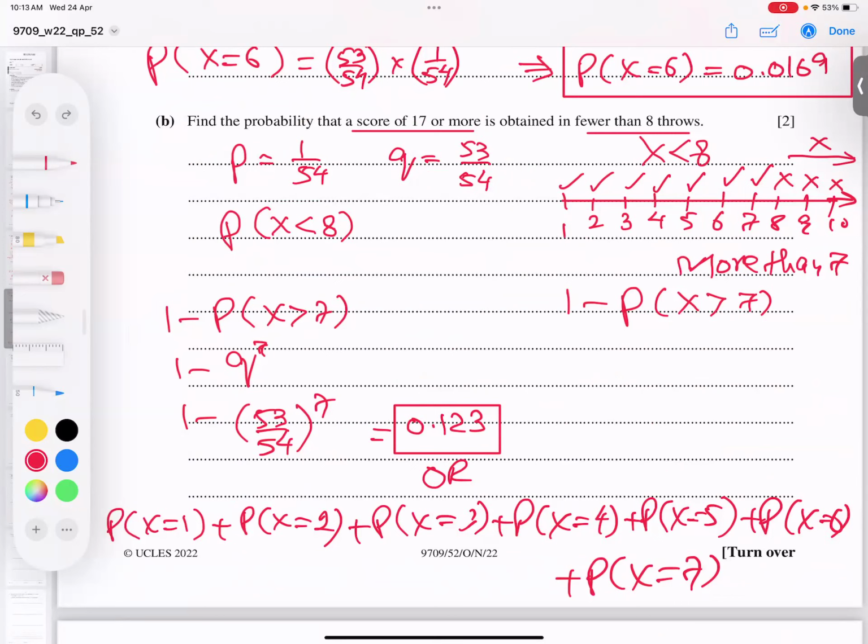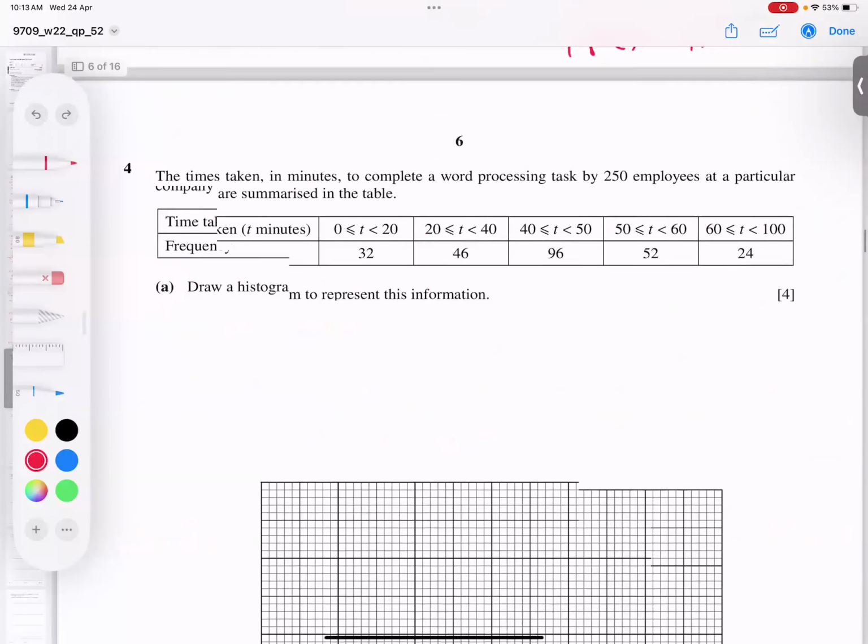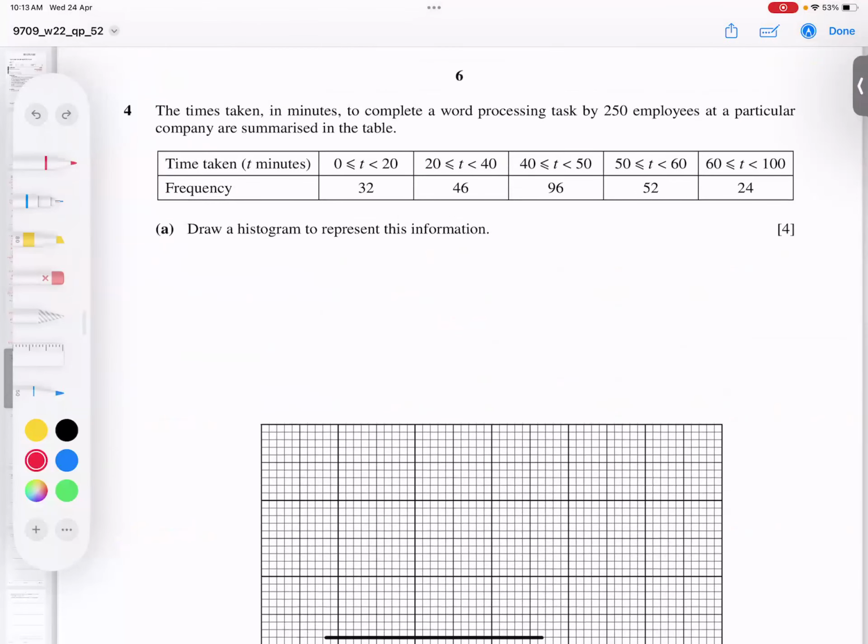So let's go for the next question. Question number 4: time taken in minutes to complete a word processing task by 250 employees at a particular company is summarized in the table. So we can see this one.